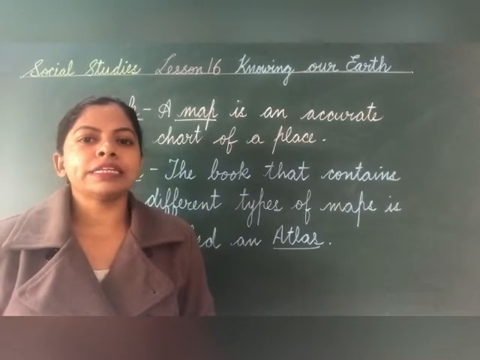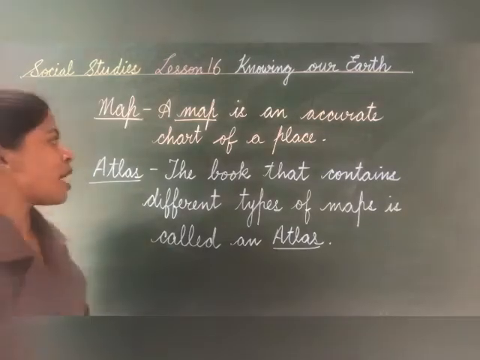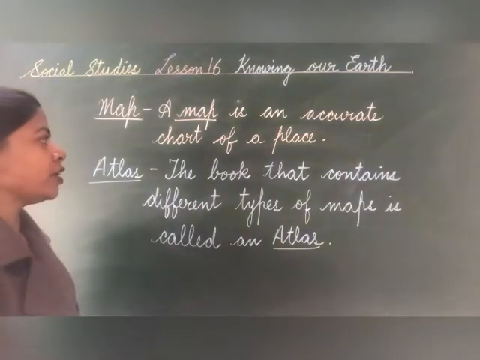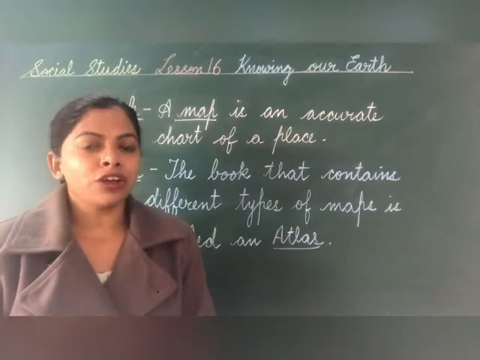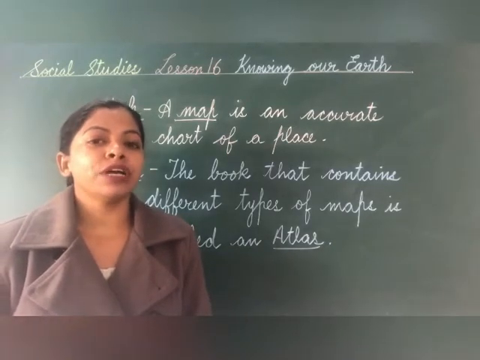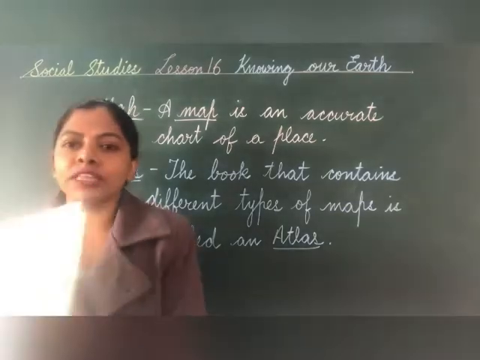Now children, let us study about the second topic of this lesson, that is map. What is map, children? A map is an accurate chart of a place. Map is a chart of a place and it will give you the correct information about the place. Now children, I am having the map of India. See children, this is map. This is the map of India.